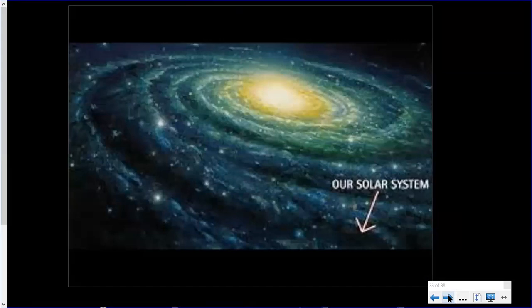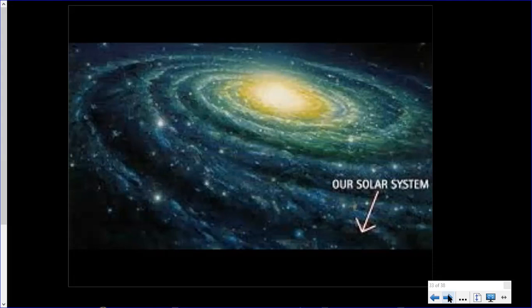Now, we know that this isn't real because we have never been out of our solar system, let alone out of our own galaxy. So, an artist drew this picture to show that we, where we're living, are way out on the arm of the Milky Way, on the outside, which is a really good thing for scientists. Because if we were in the very middle of our Milky Way galaxy, we would be surrounded by the stars, very tightly packed in our galaxy. And we wouldn't know about the rest of the universe even existing because we would only see the stars around us in our galaxy.